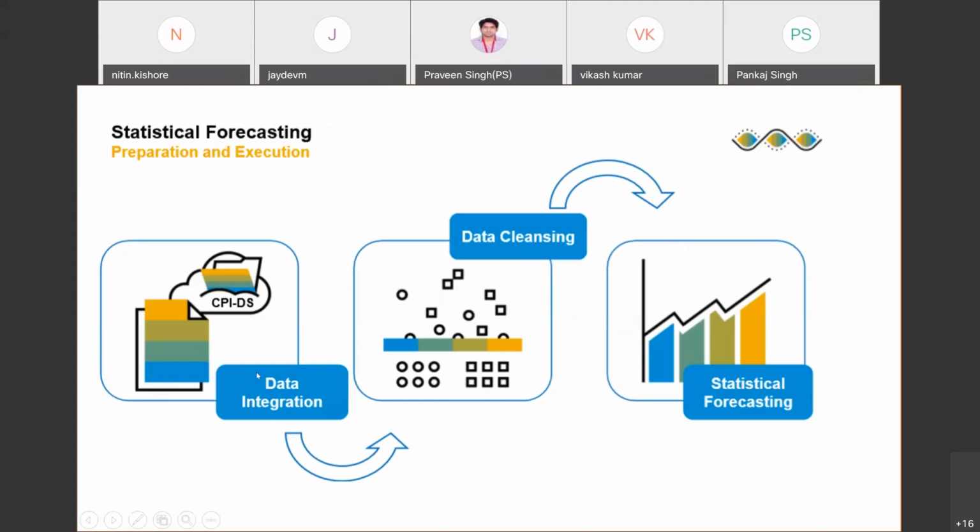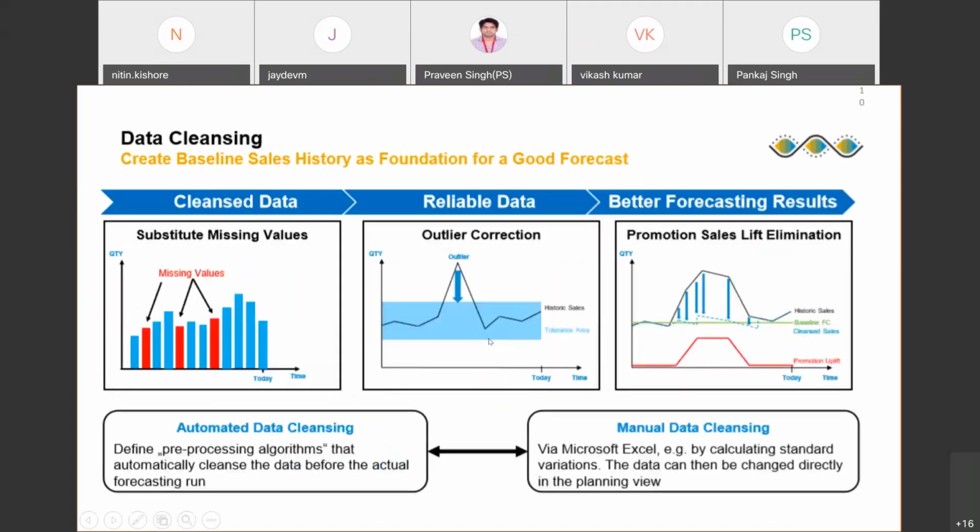This is how it happens. So data integration we saw by Excel, we load the data. This is about loading your historical data. Data cleansing, we'll see how we will do the cleansing in statistical forecasting. Now, within data cleansing, these are the steps. So missing values. If the values are missing, how to substitute a missing value. If there is an outlier, which means there is a big sale that happens in one of the weeks because of some event that happened in that week, you want to correct that outlier. And if there was a promotion in your historical data, so there are three things that we do while we cleanse the historical sales data.